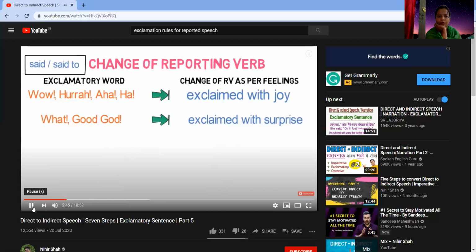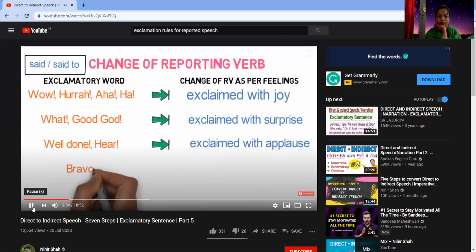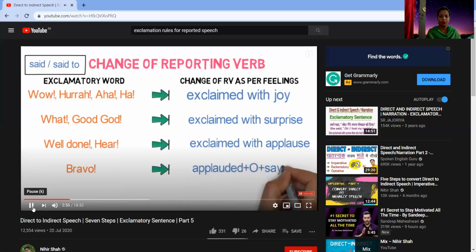If the words are well done, here, then said or said to converts to exclaimed with applause. If the word is bravo, then the sentence structure is like this: applauded plus object plus saying.